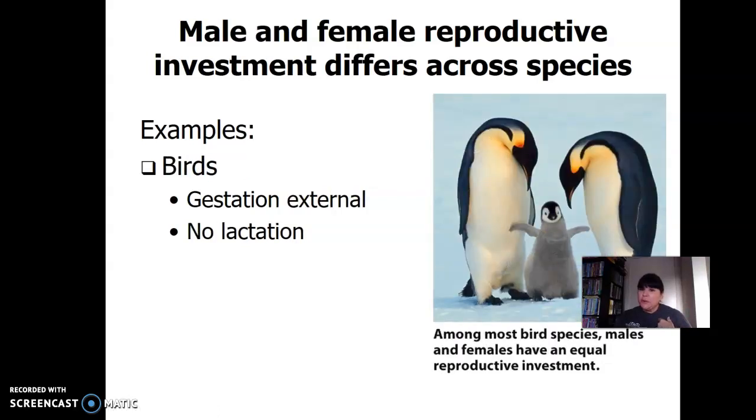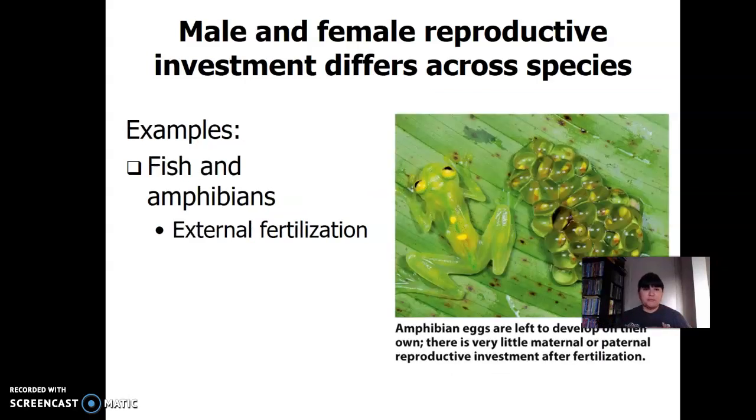Versus birds. Birds, gestation's external, right? A bird lays an egg, right? And then there's no lactation. So both parents can be involved with getting food for the baby.